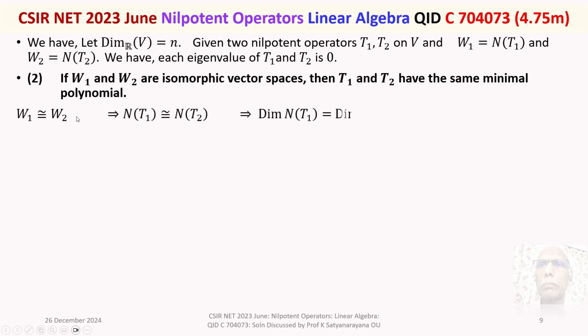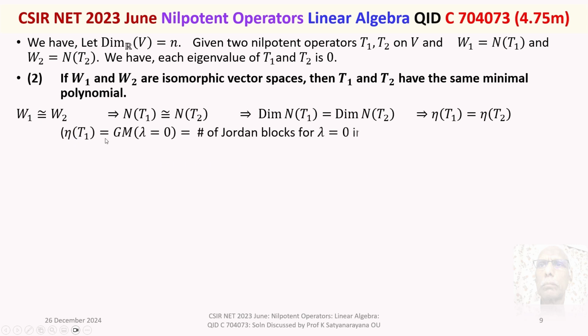W1 is isomorphic to W2 will imply null space of T1 is isomorphic to null space of T2, will imply the dimension of the null space of T1 is equal to the dimension of the null space of T2, will imply the nullity of T1 is equal to nullity of T2.